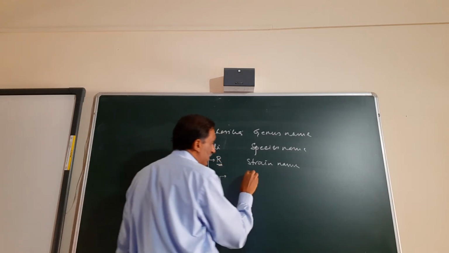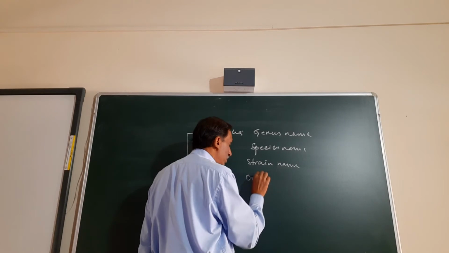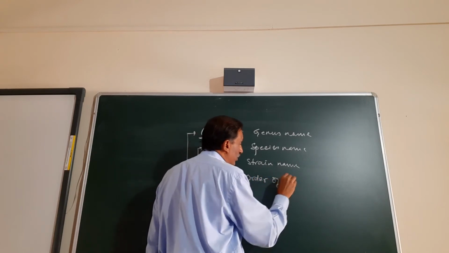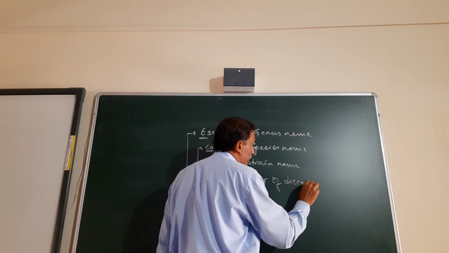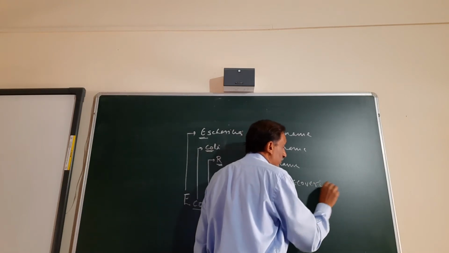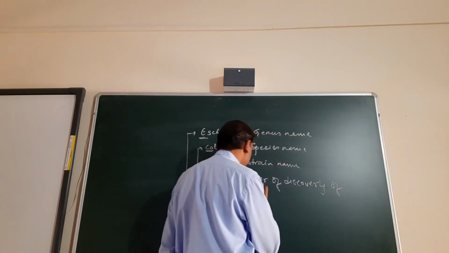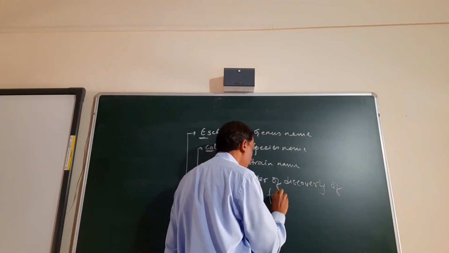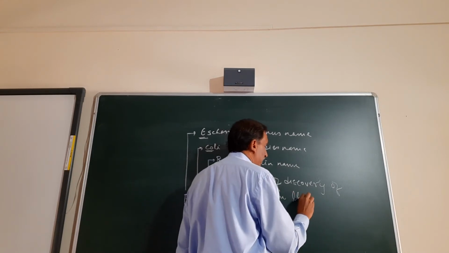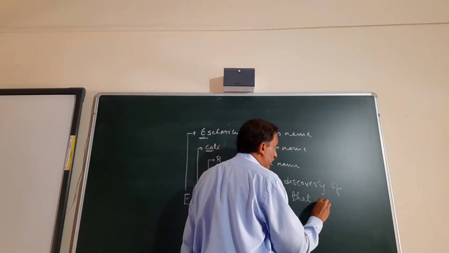And I is the order of discovery of restriction enzyme from that strain.